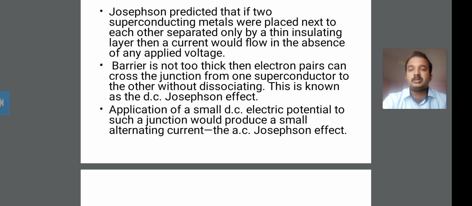This is known as the AC Josephson effect. Above we discussed the DC effect, and here the AC effect.